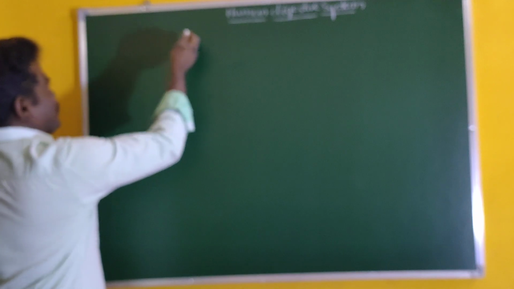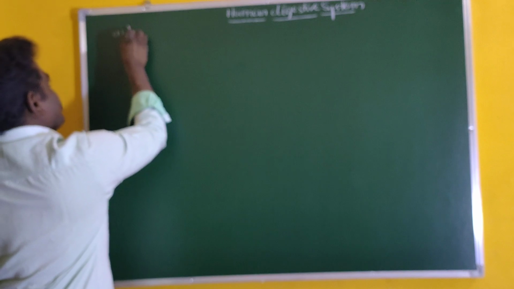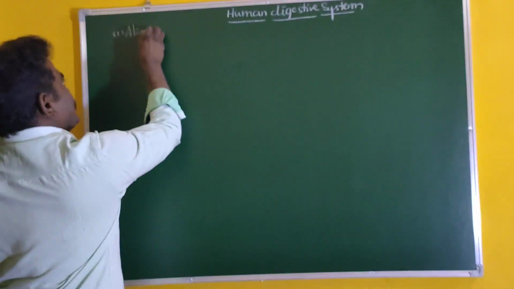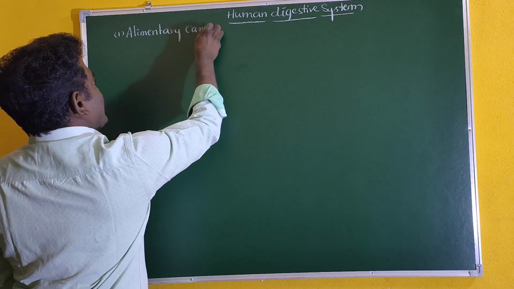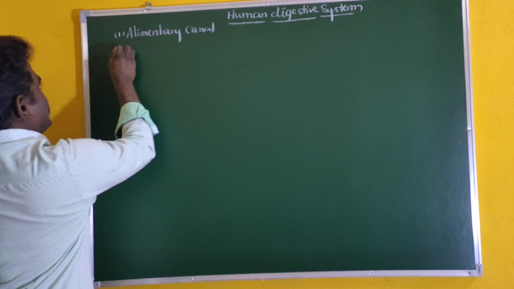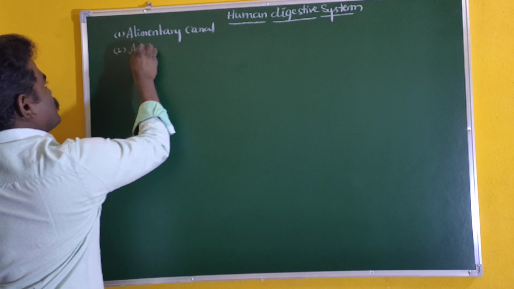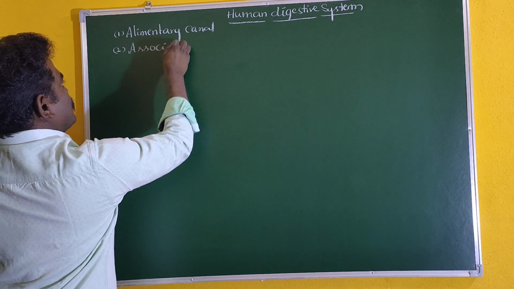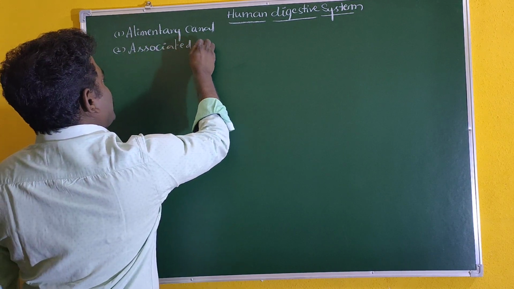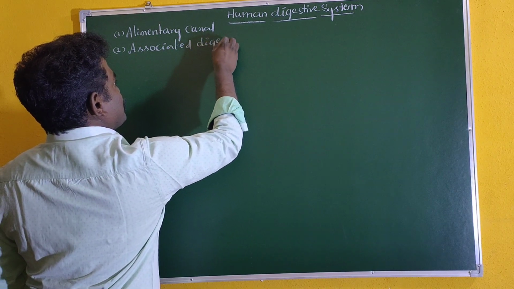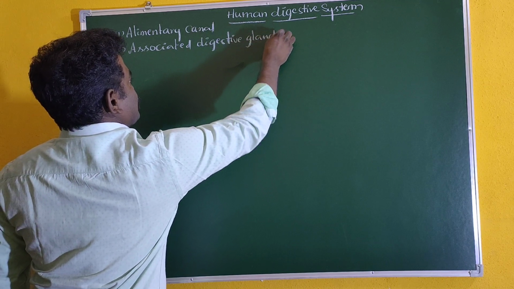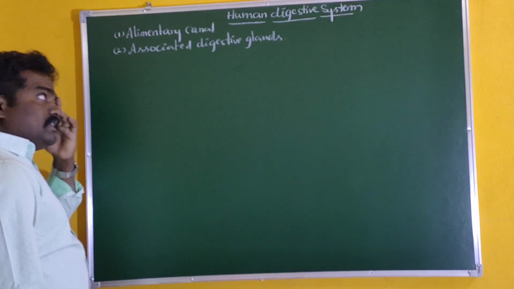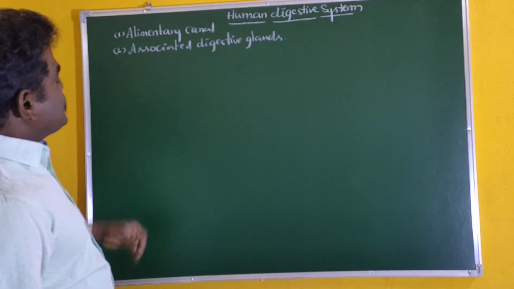First of all, in the human digestive system, we are mainly studying the alimentary canal, and secondly the associated digestive glands. Let me focus on the first topic, that is the alimentary canal.